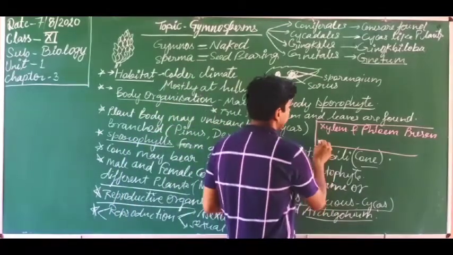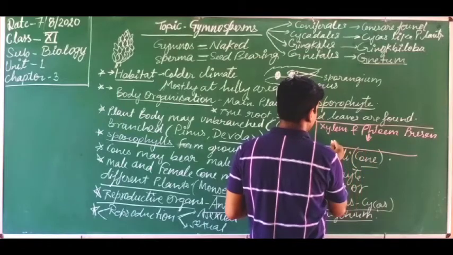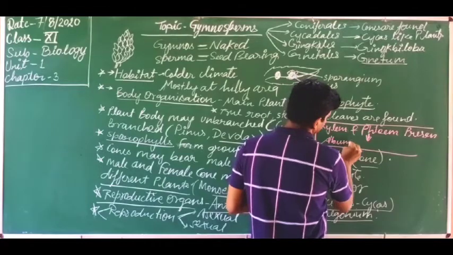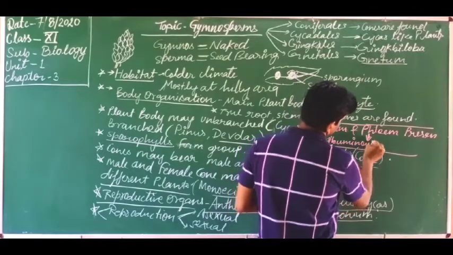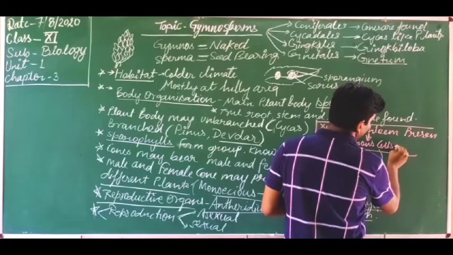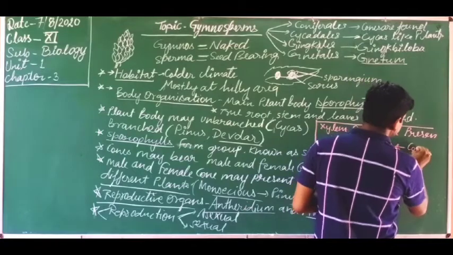So here in the phloem, albuminous cells are present instead of companion cells.